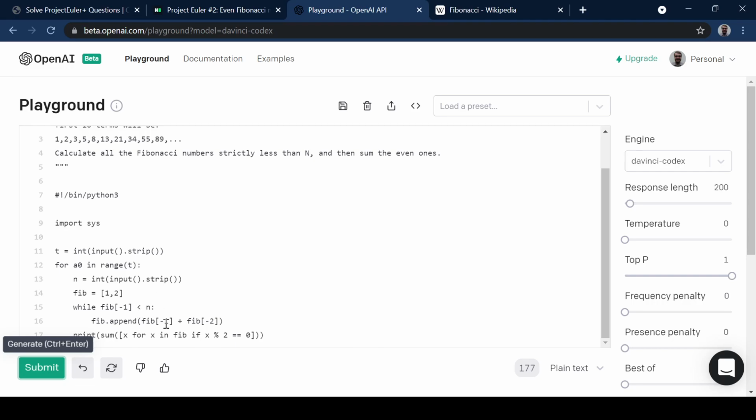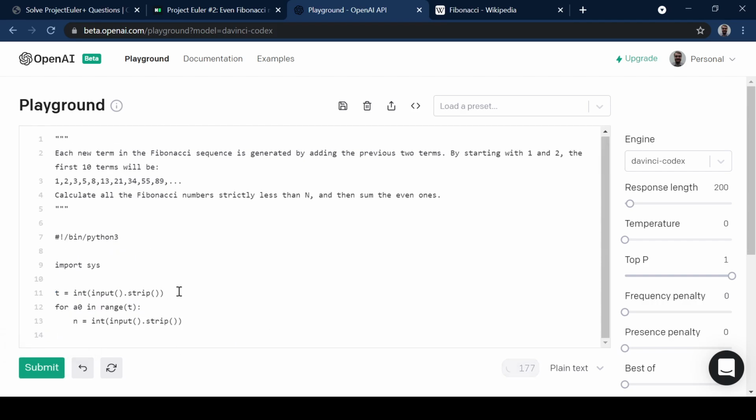incorrect. And I could help it by hand maybe, and I could say, because we know that this will only terminate when the last one is greater than n, and so we kind of want to knock the last one off. But that's not really that helpful. And we could again change it in here. We could say x for x in Fibonacci, but don't do the last one. But it would be nice if we could get the AI to solve it.